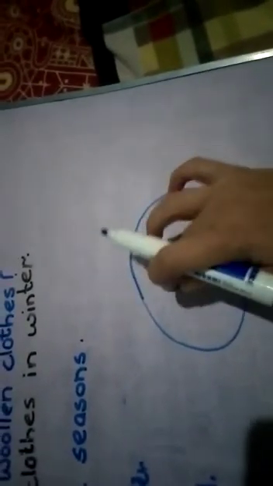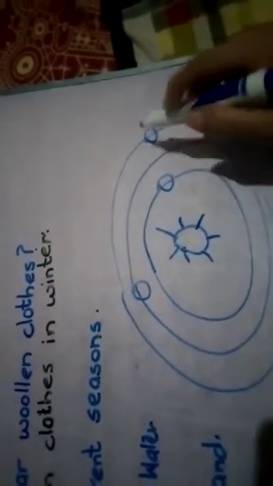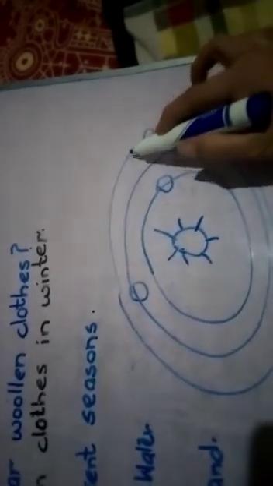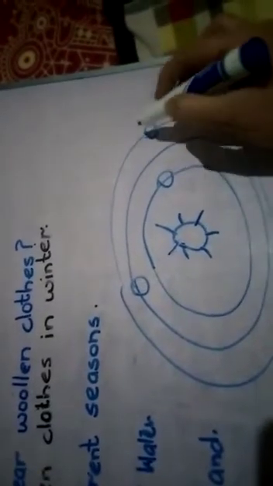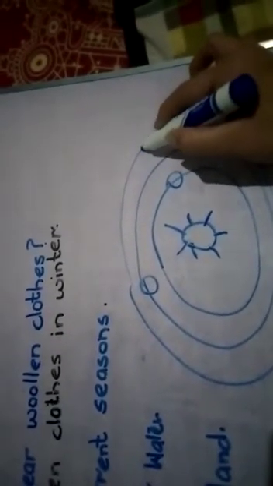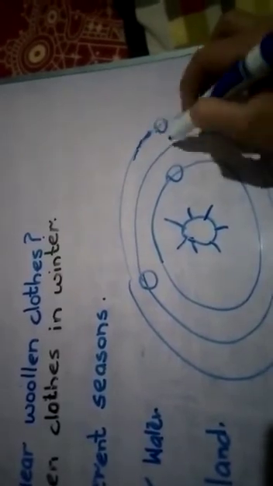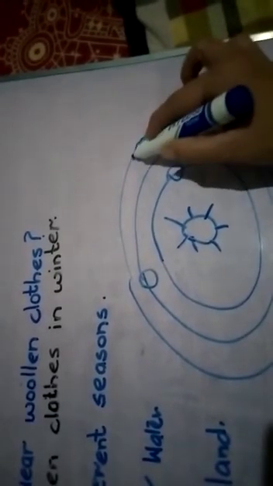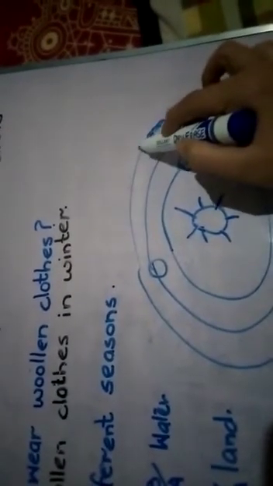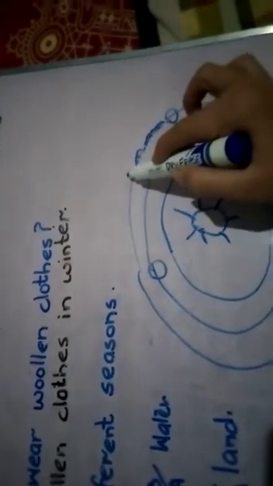In the surrounding of the sun, there are planets: Mercury, Venus, Earth. Earth moves around the sun. Sun stays there. Only Earth moves around the sun. This movement is called rotation, and the path on which the Earth moves is called an orbit.